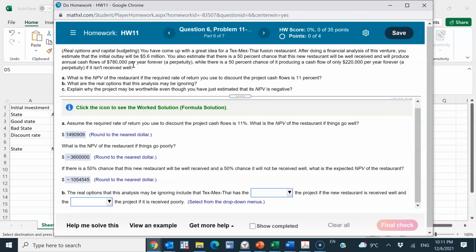So there's basically an inherent option inside this project.